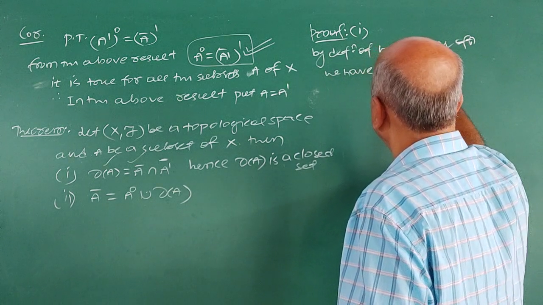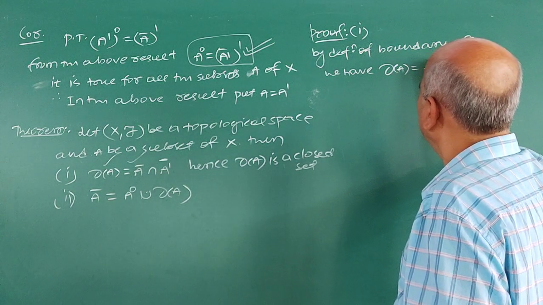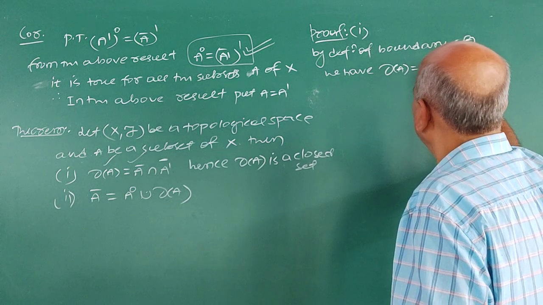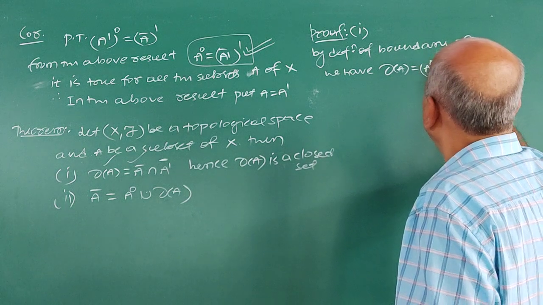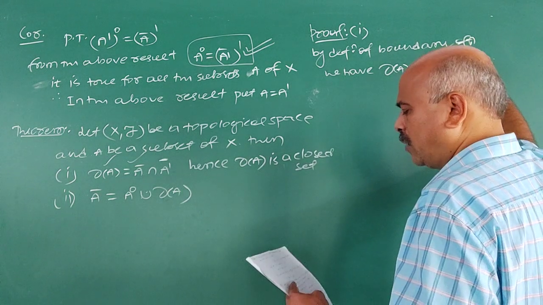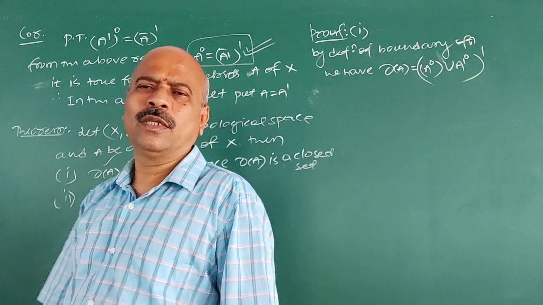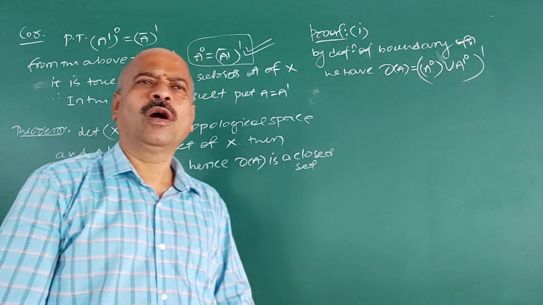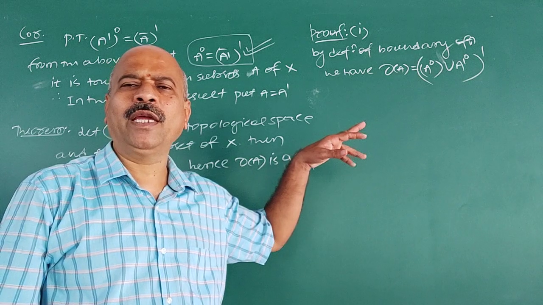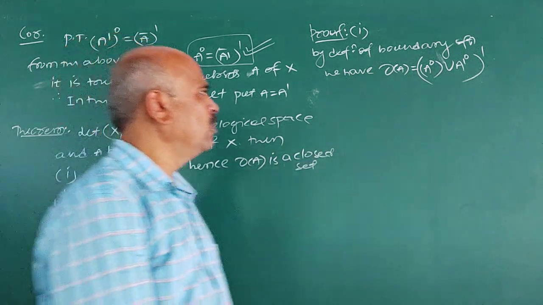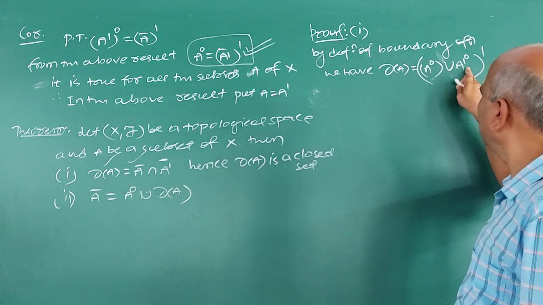boundary of A. What is boundary of A? Boundary of A means set of all the points which are neither interior of A nor exterior of A. So boundary of A can be written as this: complement of interior A union interior A dash.